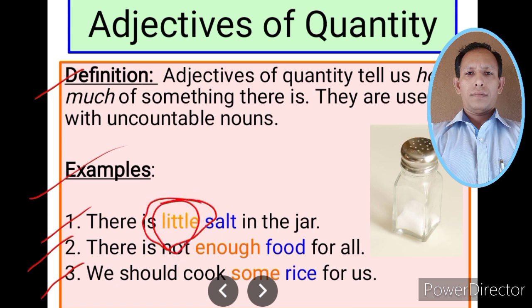Come to the second sentence. In the second sentence, the noun is food which is described by the adjective of quantity enough. Ask the question again, how much food? The answer is enough food. And in the third sentence, the noun is rice which is described by another adjective of quantity, some. Ask the question, how much rice? And the answer is some rice. So, in these three sentences, the adjectives little, enough and some are adjectives of quantity which tell how much thing is there.